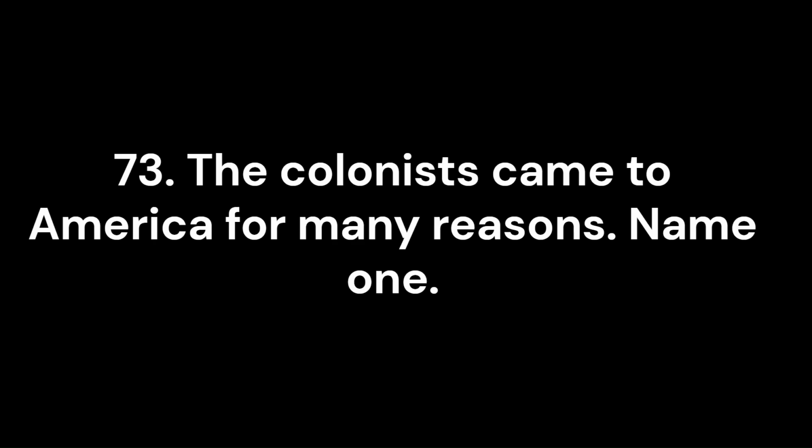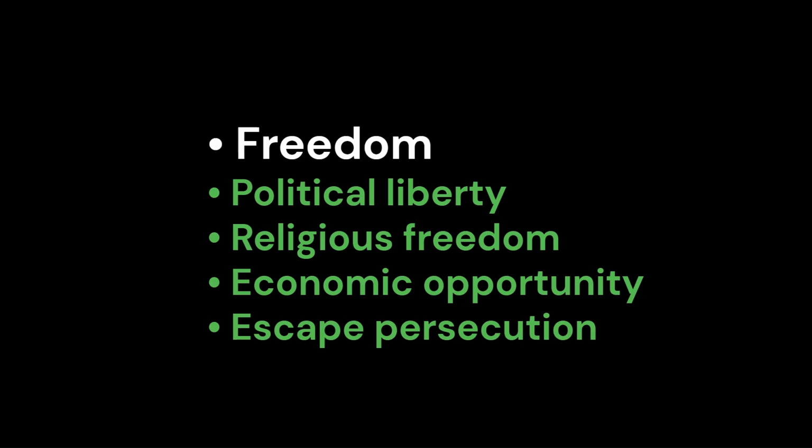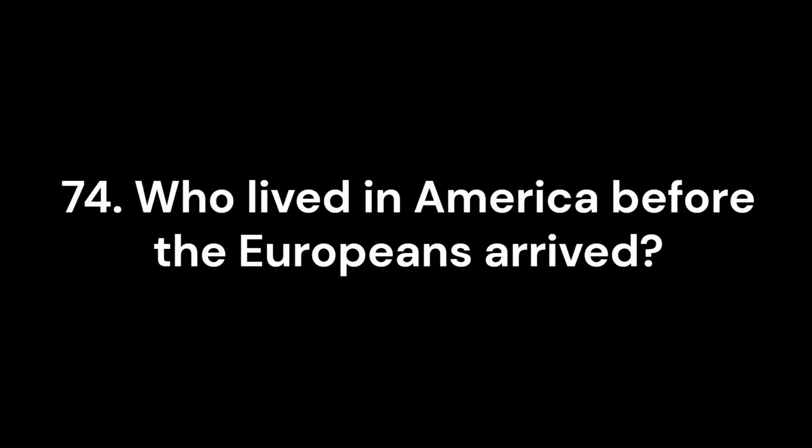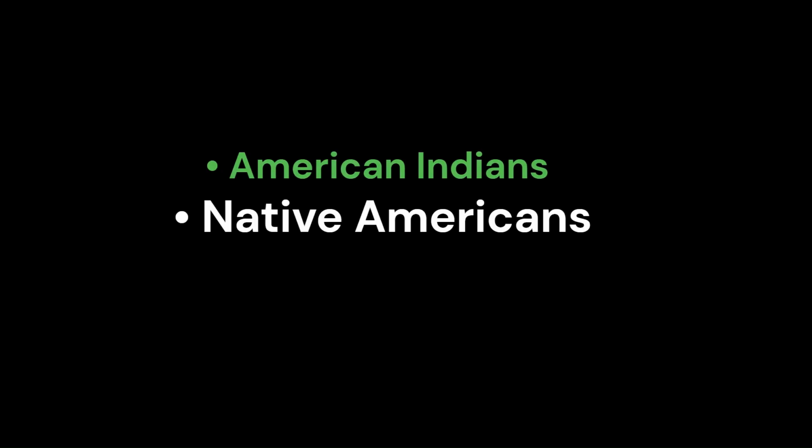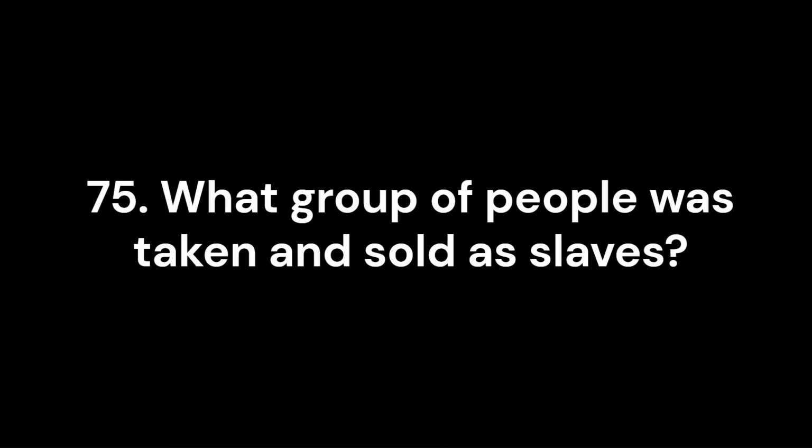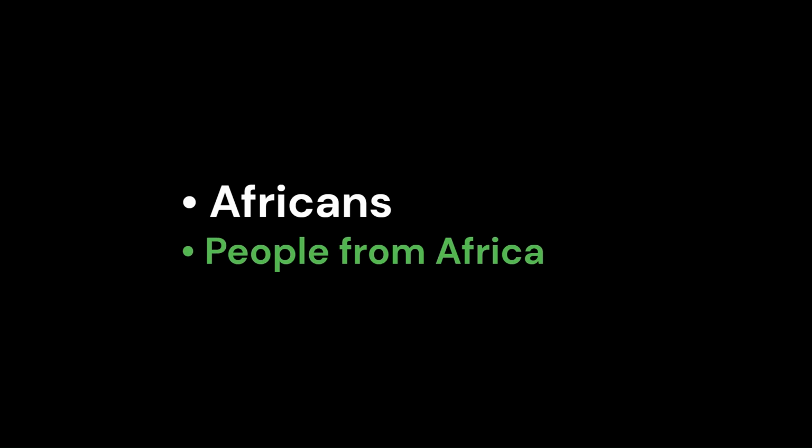73. The colonists came to America for many reasons. Name 1. Freedom. 74. Who lived in America before the Europeans arrived? Native Americans. 75. What group of people was taken and sold as slaves? Africans.